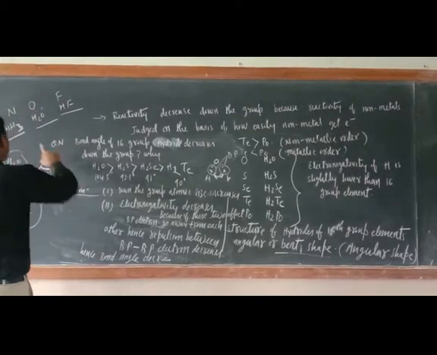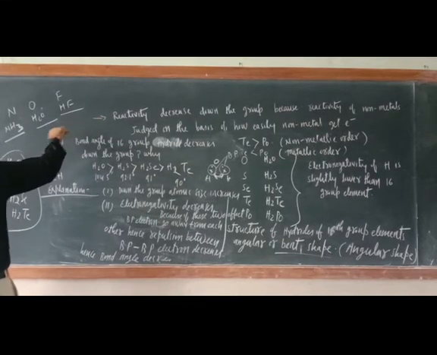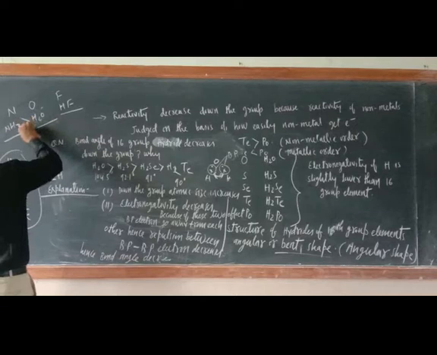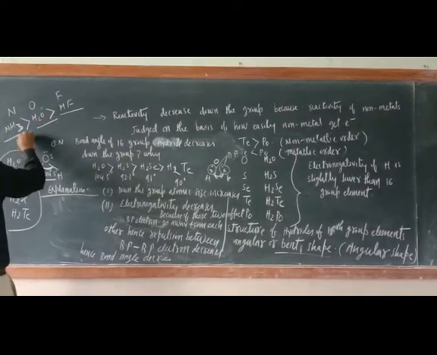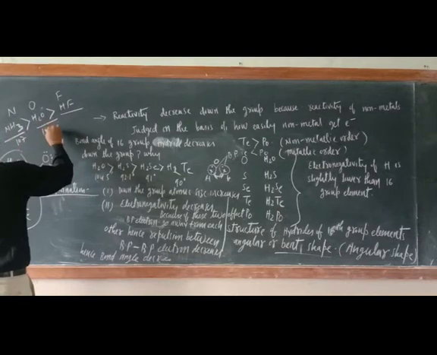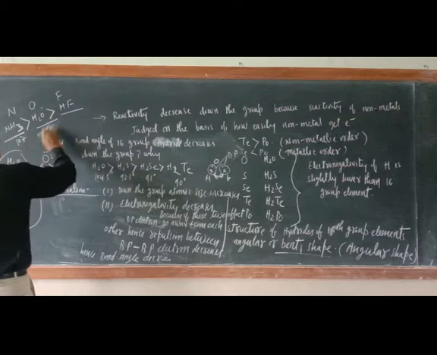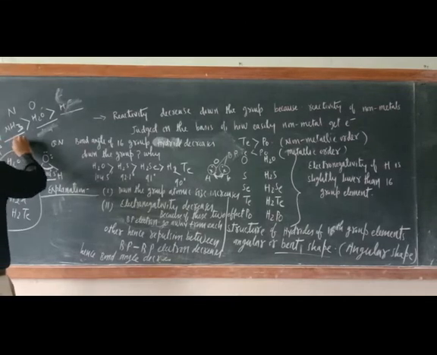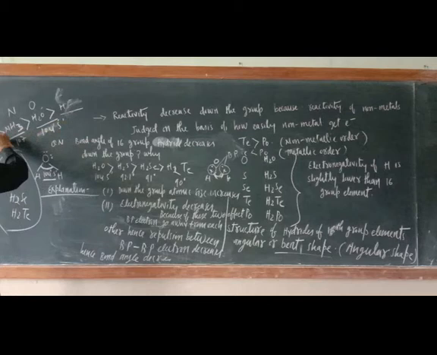What would be the order in this case? Here decreasing. Just see, here 107 degree. You can take carbon also. Instead of this one, just see CH4, here 109 degree 17. This is 104 degree 5 minutes.